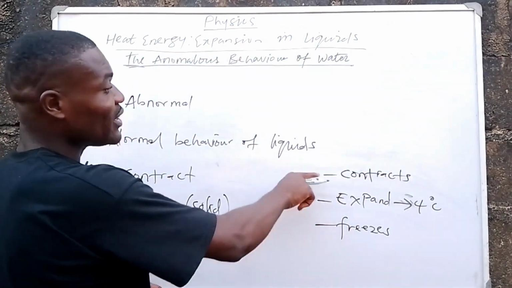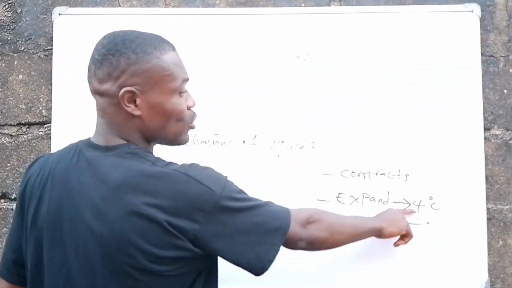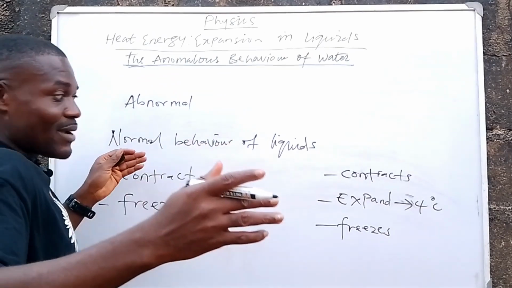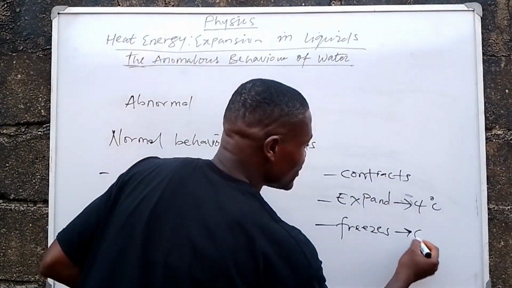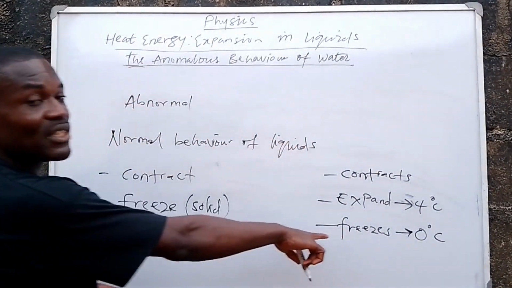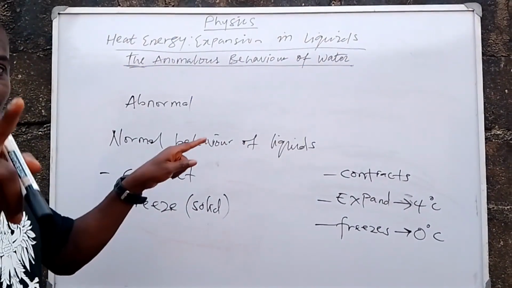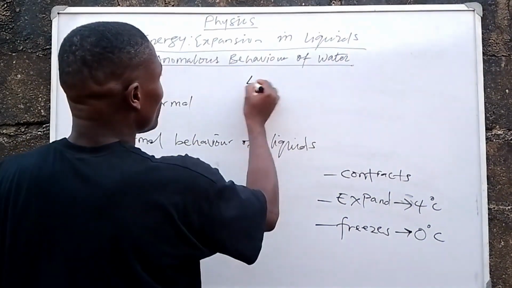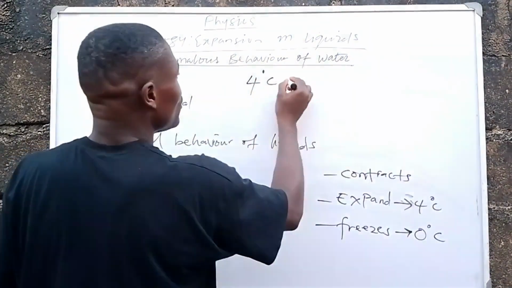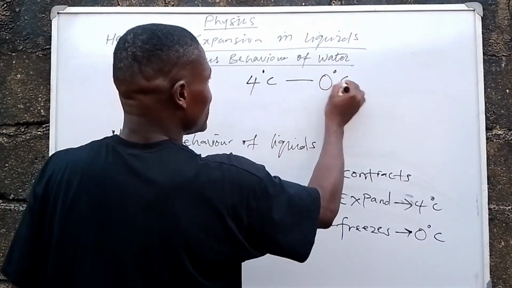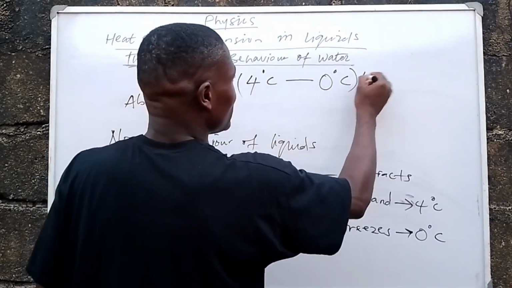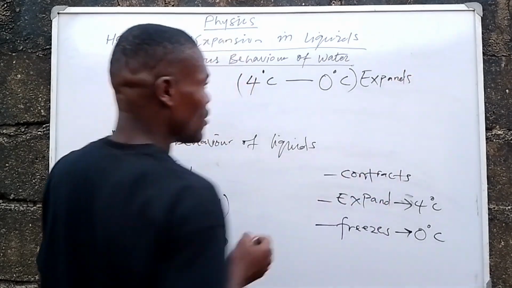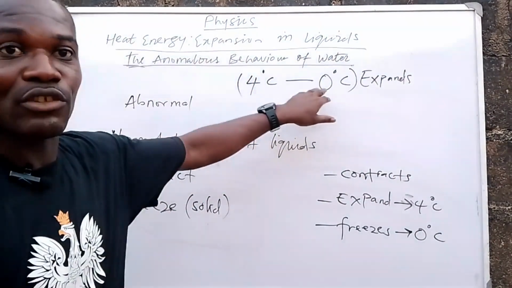Now, the temperature at which water expands is 4 degrees Celsius. So when water contracts and gets to the temperature of 4 degrees Celsius, it stops contracting and then starts expanding, right? Then at the temperature of 0 degrees Celsius, water begins to freeze. So there's a range over which water expands. Water expands in the range of 4 degrees Celsius to 0 degrees Celsius. So this is the temperature range water expands, right?